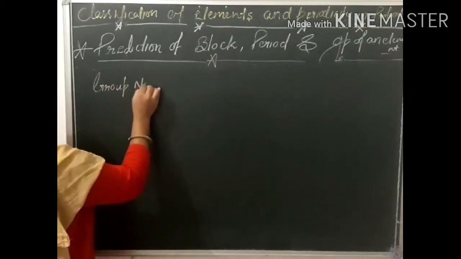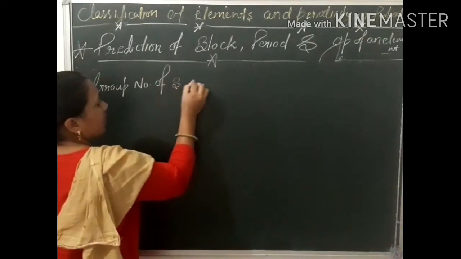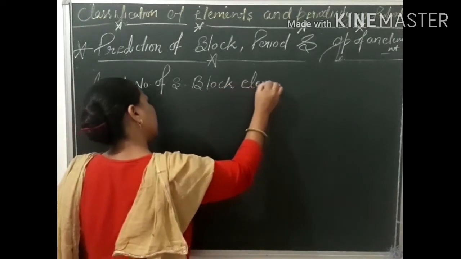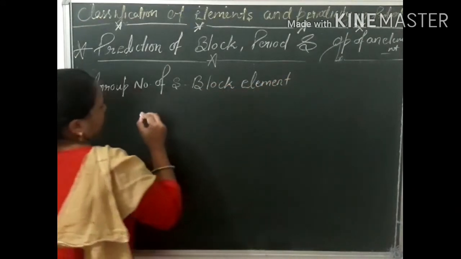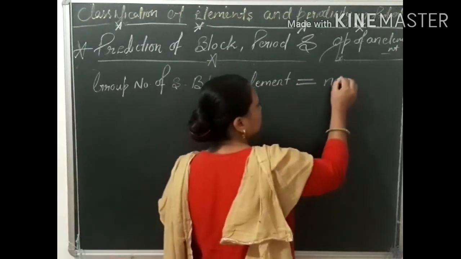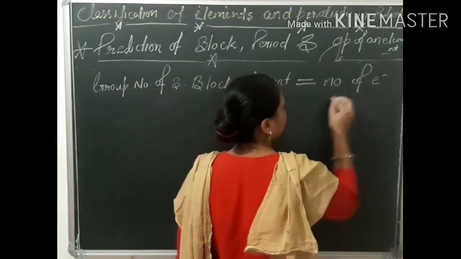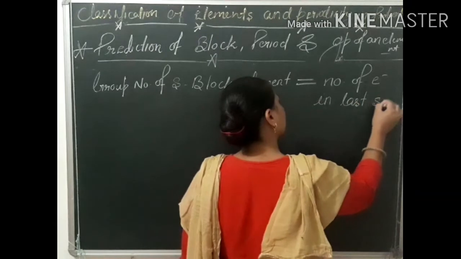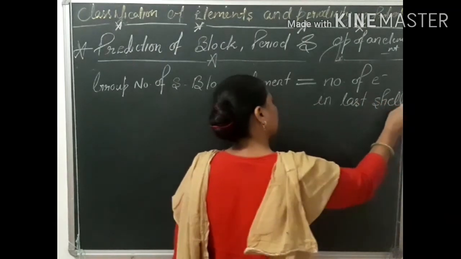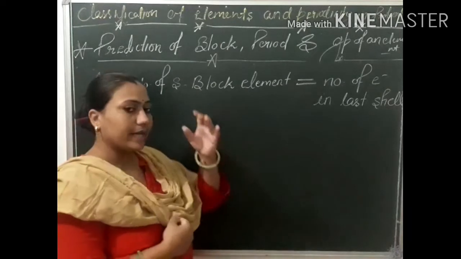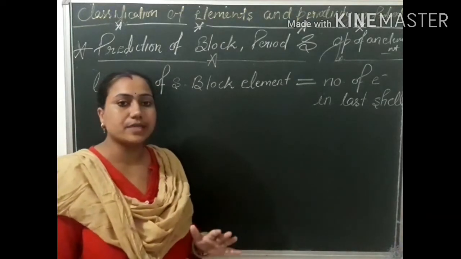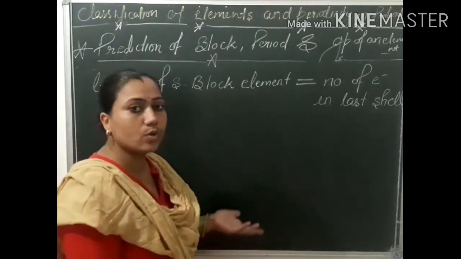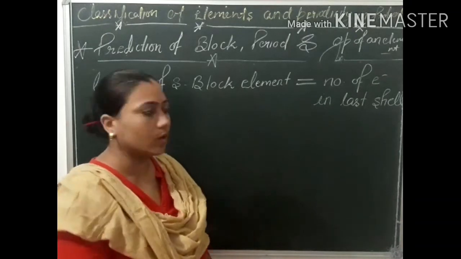Group number of s block element is equal to the number of electrons in the last shell. Means, for s block elements, the number of electrons in the outermost shell will be the group number of that element.